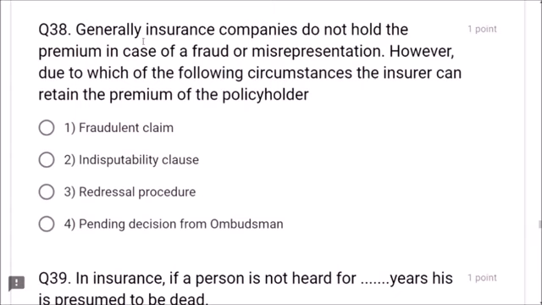Next, question number 38. Generally, insurance companies do not hold the premium in case of a fraud or misrepresentation. However, due to which of the following circumstances can the insurer retain the premium of the policyholder? Fraudulent claim? No. Indisputability clause. Under this clause, the insurer can retain the premium of the policyholder, that is the correct answer, friends. Redressal procedure? No. Pending decision from Ombudsman? No. The option 2 is correct, friends.